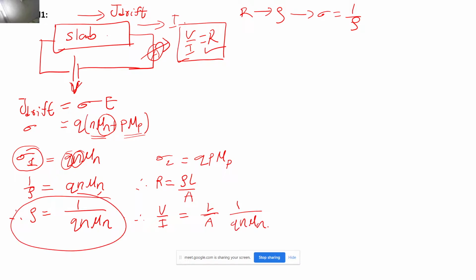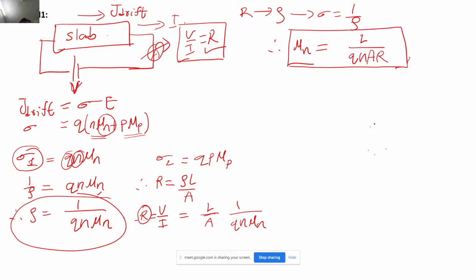So if I want to separate out mu n, I will write this V by I as R, because R is known to me since I inserted an ammeter for doing one experiment. Hence mu n is L upon q n A into R, right? This is how I will determine the mobility. Similarly for the other slab, mu p is equal to L upon q p A into R, correct?